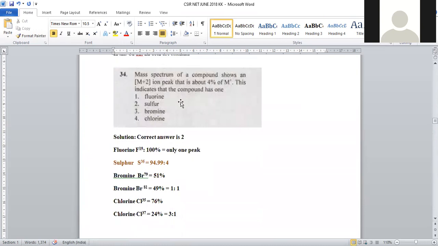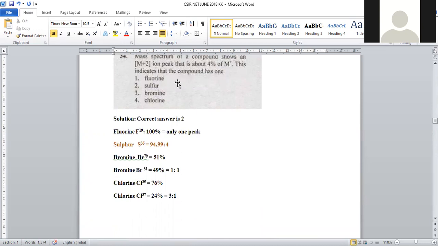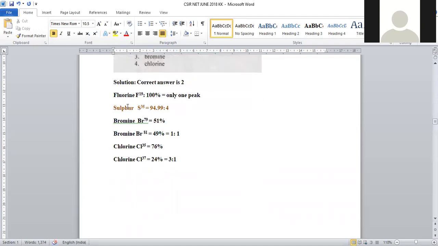Next question is from spectroscopy. Mass spectrum of the compound shows an M+2 ion peak that is about 4% of M+. This indicates the compound has which element? Which compound is related with 4% abundance of M+2 peak? Fluorine, sulfur, bromine and chlorine were given. Abundance of fluorine-19 will be 100%. Fluorine exists in single form and it will be 100% intensity.